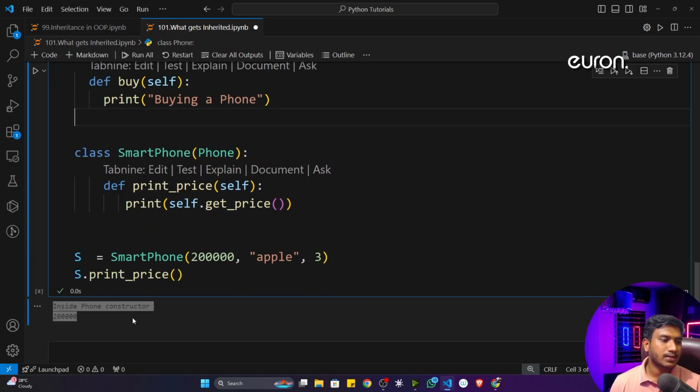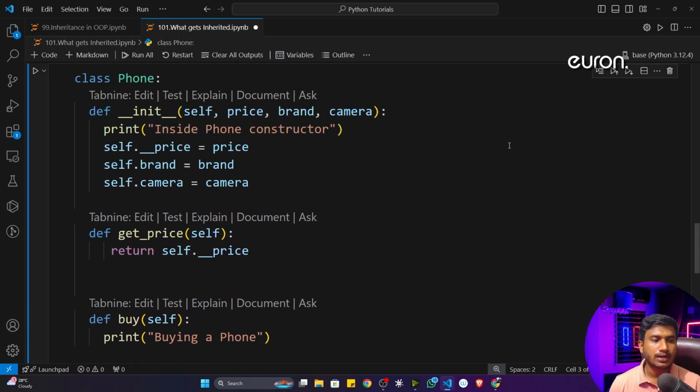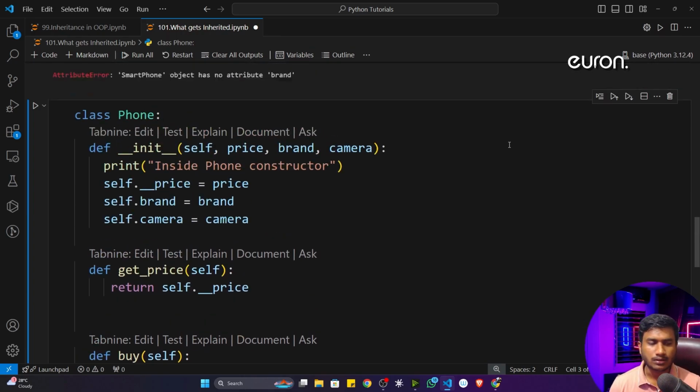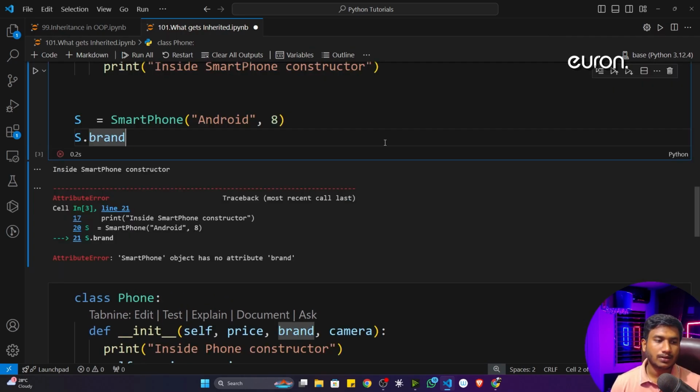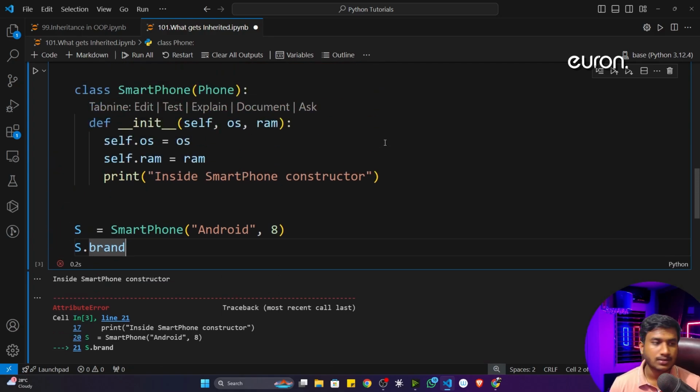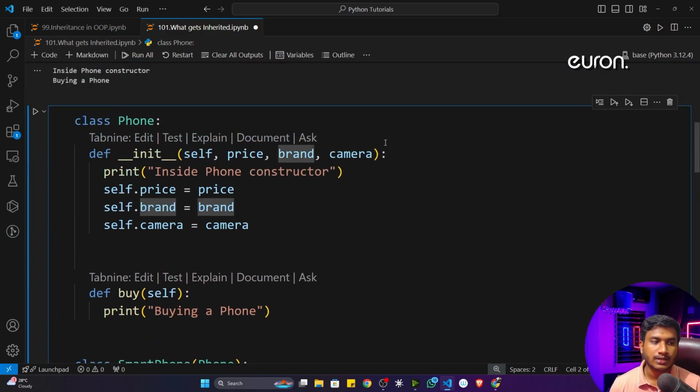These are some concepts I just wanted to let you know about, so that you won't get confused later on. It's a very important concept, so please try to practice. Try to create different classes and execute them, and try to understand what is happening inside.